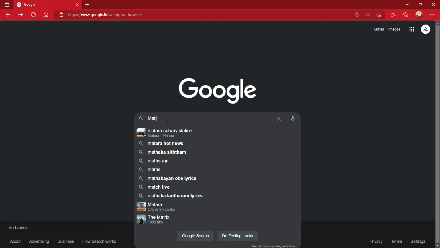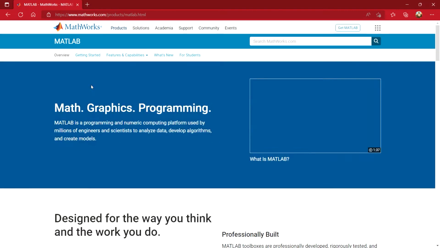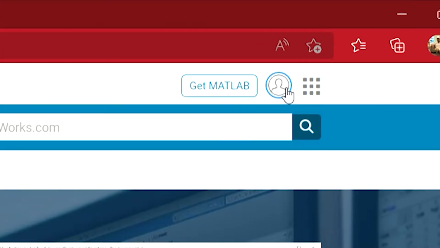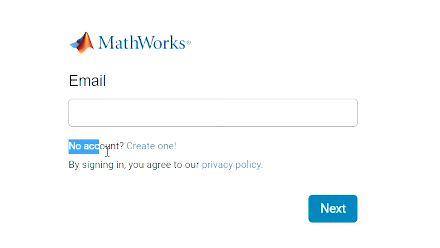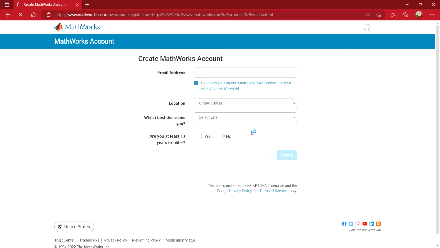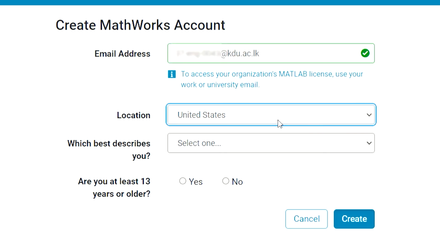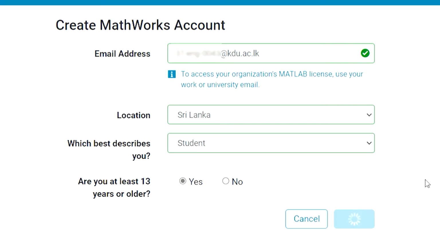Search MATLAB in your browser and visit the MathWorks website. Click the Accounts icon to create your new account. Then, click the Create One button. Fill in your university email address. Please note that license is available only for the university email address. Then complete the form and click Create.